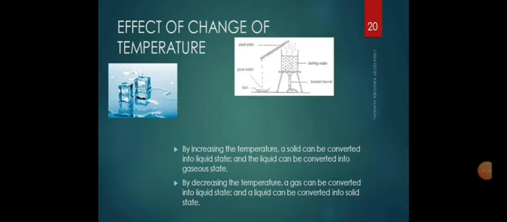We can change the state of matter by changing the temperature. What do we mean by changing the temperature? It means that we can either heat it or cool it. So we can say that the change of state of matter happens by heating, that is increasing the temperature, and by cooling, that is decreasing the temperature.